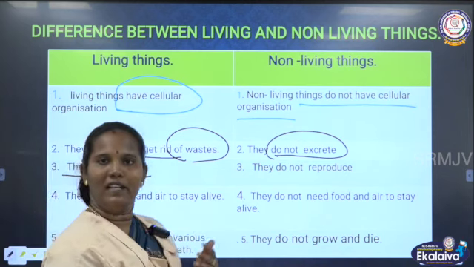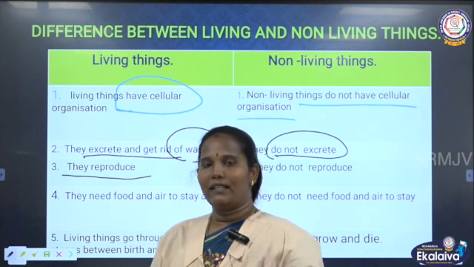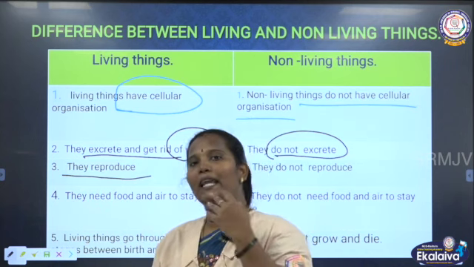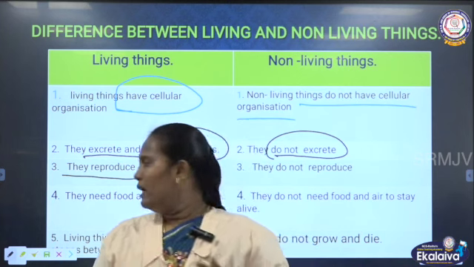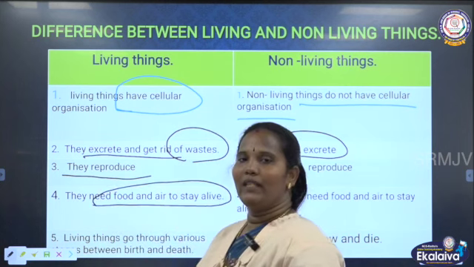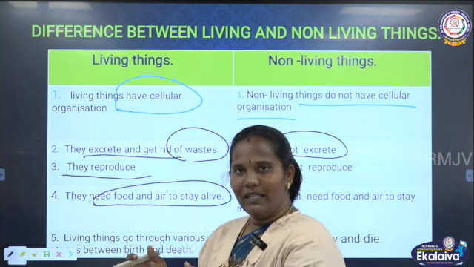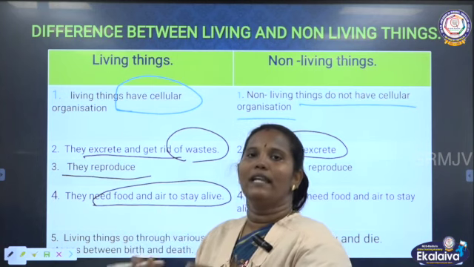Then next point, they can reproduce. Living things can reproduce. But we saw that not all living things can reproduce. Reproduce means they can produce their own kind. But non-living things don't reproduce. Next topic is they need food to stay alive, because living things need energy. They are doing a lot of work. That's why they need food.